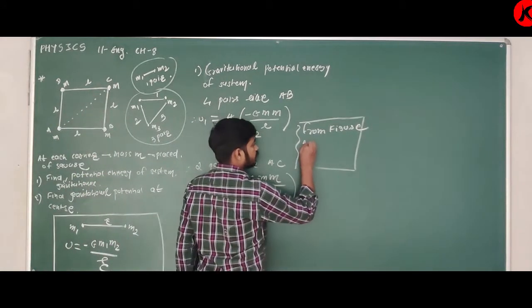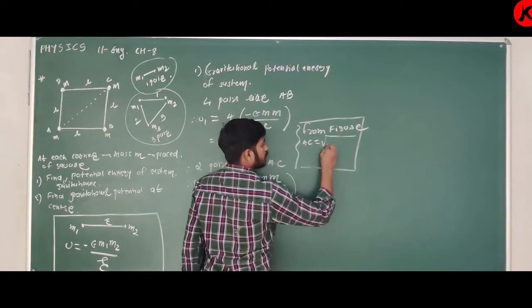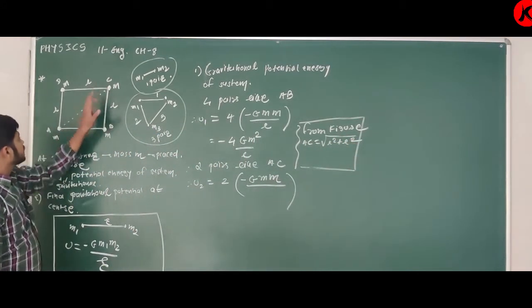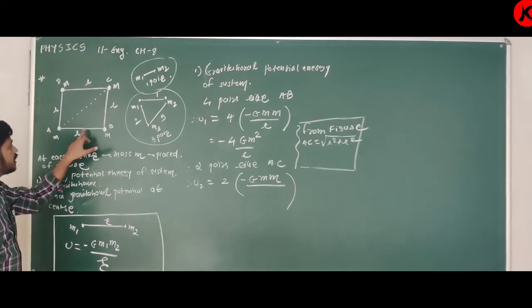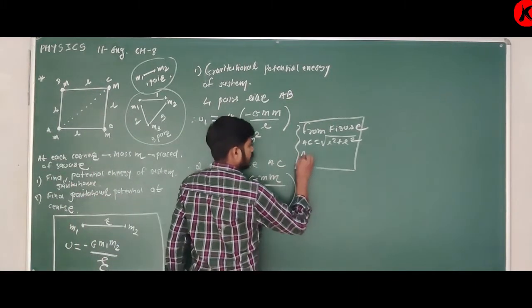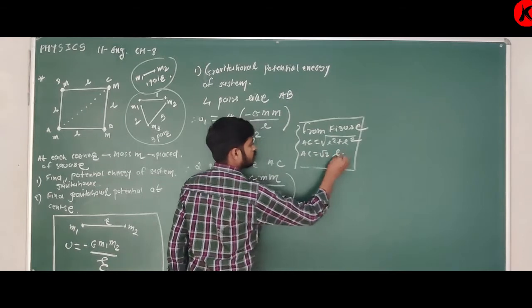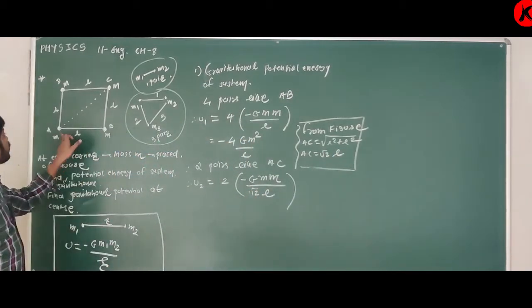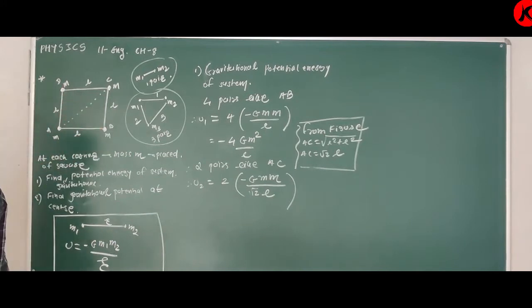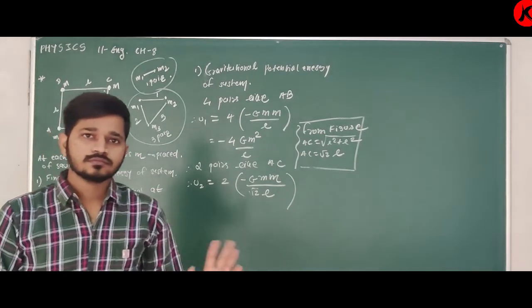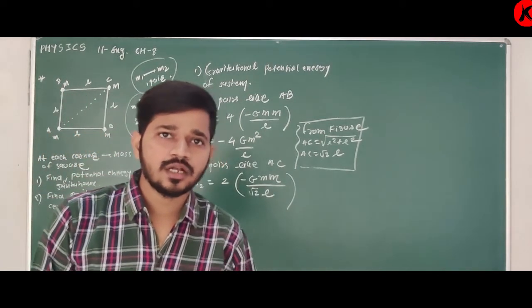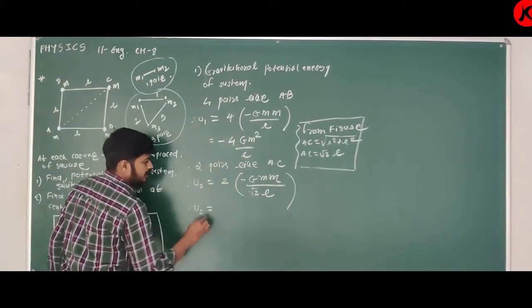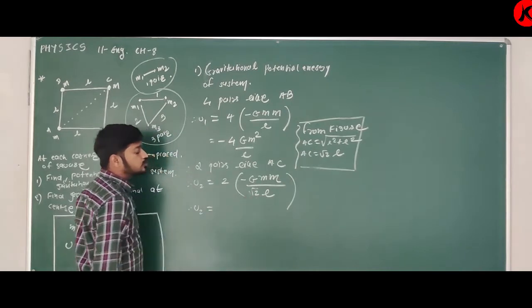So AC is equal to under root L square plus L square. So AC is equal to root 2 L. What is distance between AC or BD? It is root 2 L. Clear? Okay.